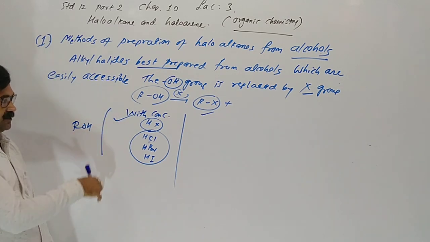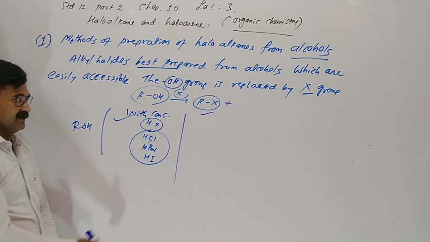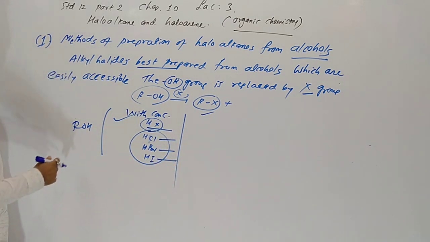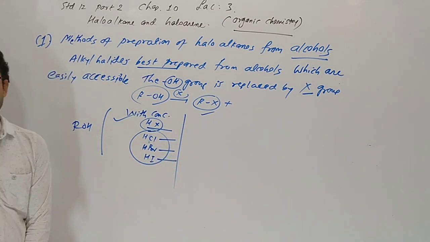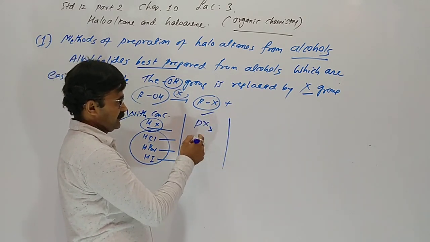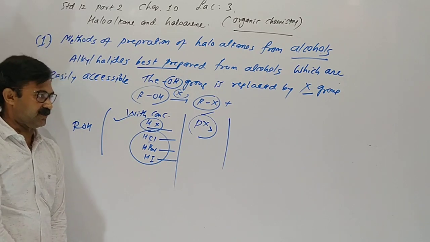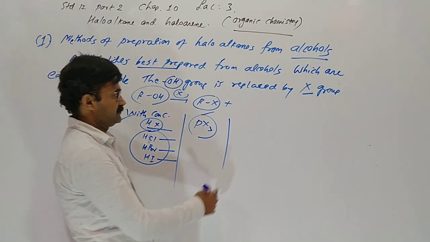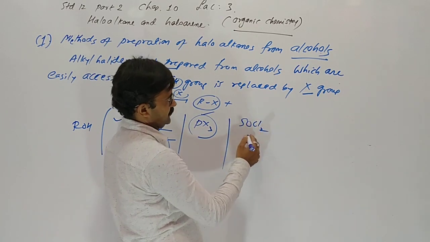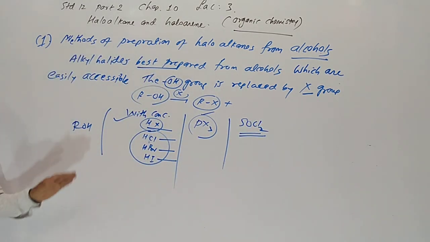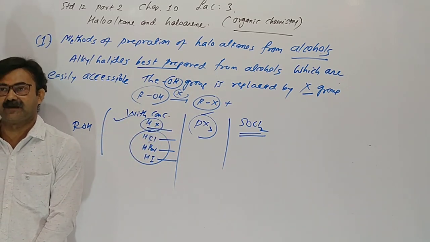Second, phosphorus halide. When we add phosphorus halide, we can form alkyl halide. Or thionyl chloride, SOCl2. When we add it to alcohol, we can prepare alkyl halide.